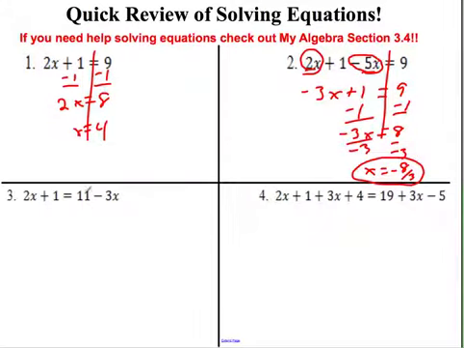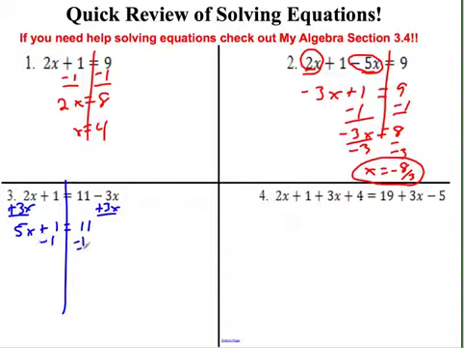So that's not too bad. Remember, we were doing variables on both sides a lot this chapter already. So remember, I draw them and I say, okay, which side has more? This has plus 2x, this has minus 3x. This side's bigger, so I'm going to bring them all over here, so I'm going to add the 3x. So hopefully, if you're this far, you've been doing a lot of solving variables on both sides, so it's not too bad. These are nice. Divide by 5, x equals 2.